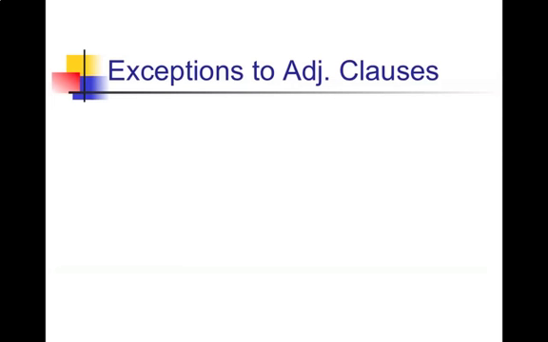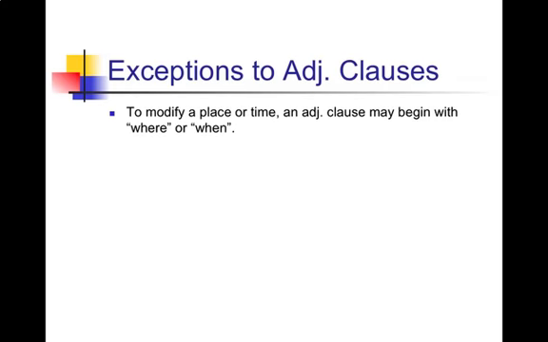Okay, let's move on to some exceptions to adjective clauses. Exception number 1: we're going to add two more marking words for special occasions. If you're modifying a place or a time, then an adjective clause is going to be marked with where or when. It might be. It usually is. So these are special asterisk marking words, where and when. So here's the spot where we will have lunch. The adjective clause where we will have lunch modifies spot. And spot is a place. It's a where, so that's why we mark it with a where.